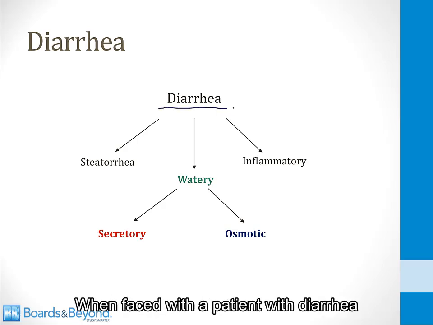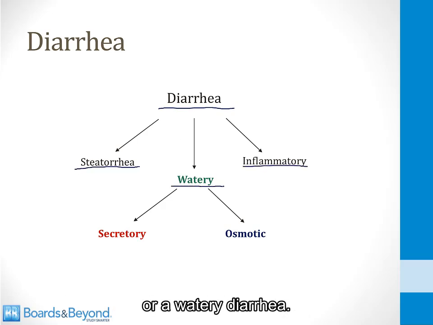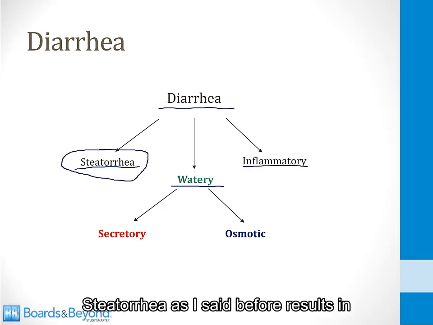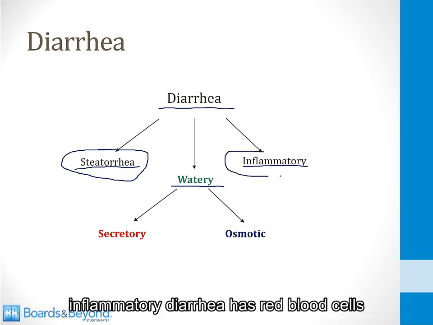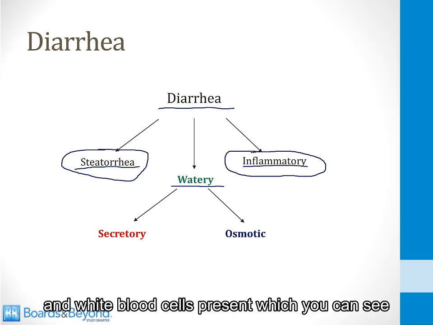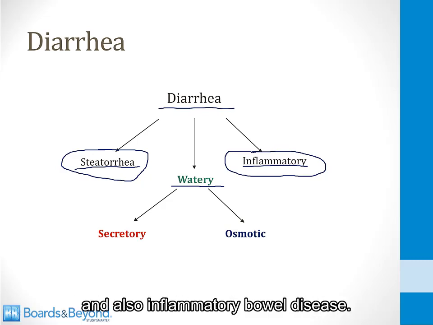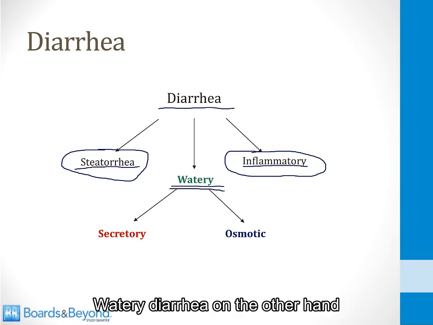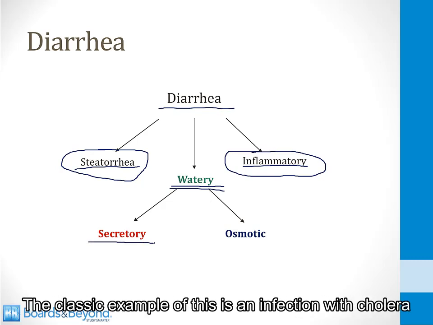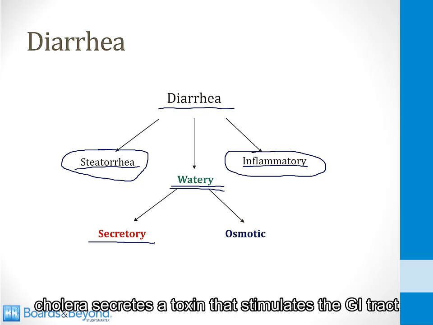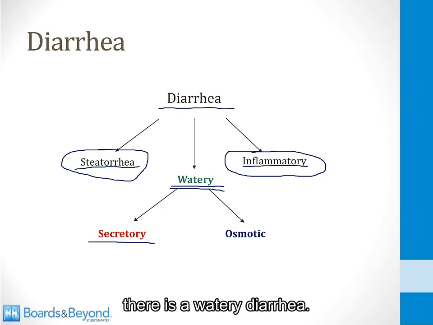When faced with a patient with diarrhea, it's helpful to decide whether the diarrhea is a steatorrhea, an inflammatory diarrhea, or a watery diarrhea. Steatorrhea, as I said before, results in greasy, foul-smelling stools and stools that float from a high fat content. Inflammatory diarrhea has red blood cells and white blood cells present, which you can see on stool microscopy. This happens with certain types of infection and also in inflammatory bowel disease. Watery diarrhea, on the other hand, can happen for one of two reasons. The first reason is called a secretory diarrhea. The classic example of this is an infection with cholera. Cholera secretes a toxin that stimulates the GI tract to secrete fluid and electrolytes. As a result, there is a watery diarrhea.